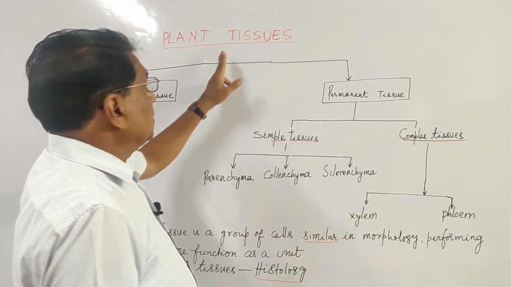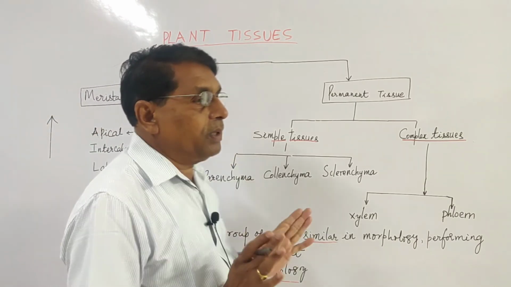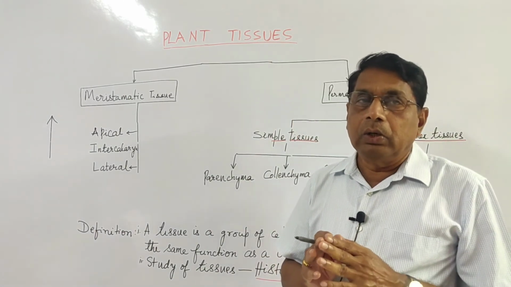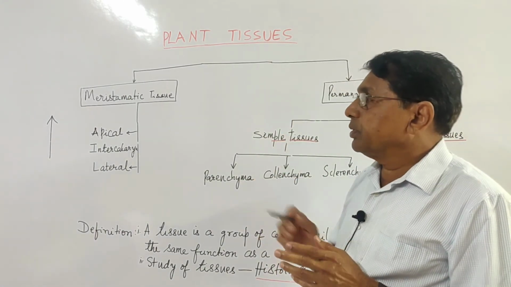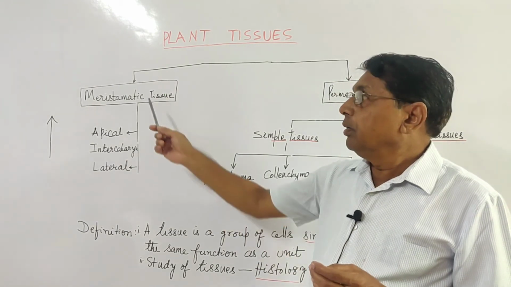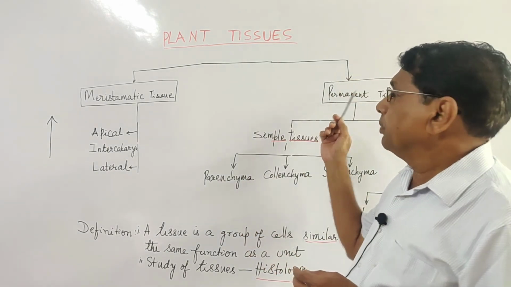So thus, plant tissues found in higher plants, right from pteridophyta, gymnosperms, angiosperms: meristematic tissue, permanent tissue.